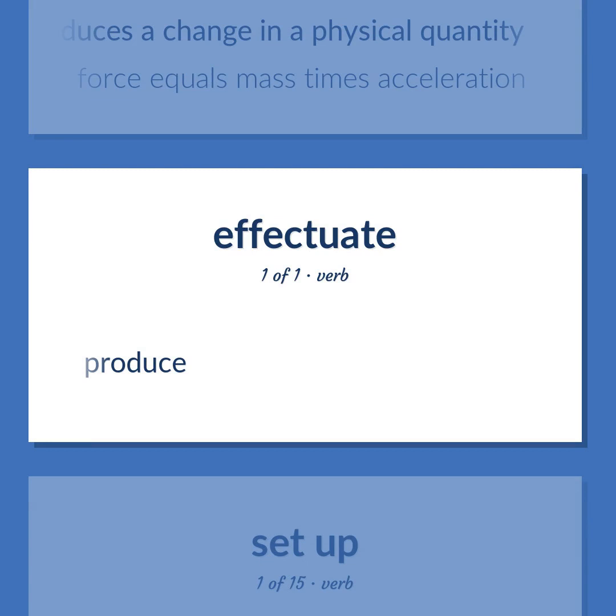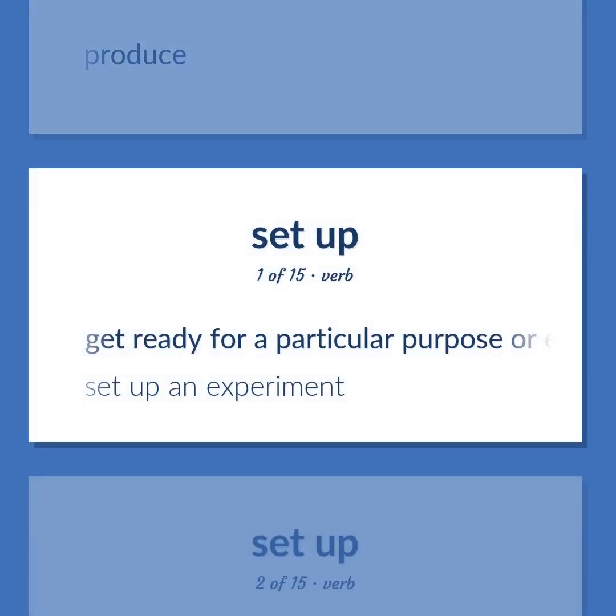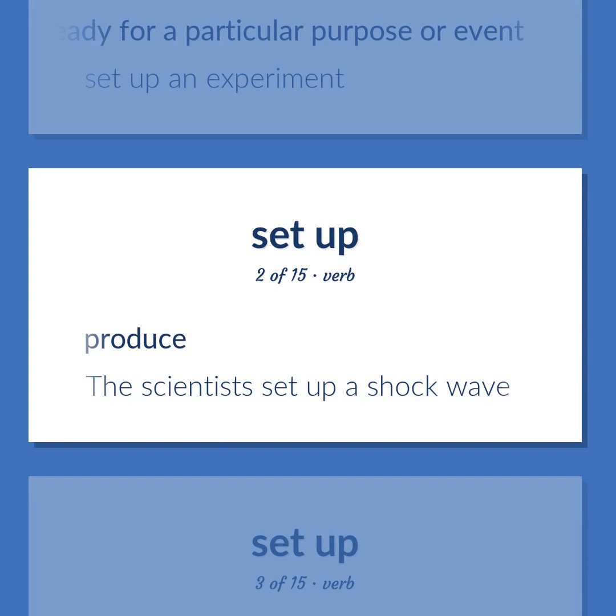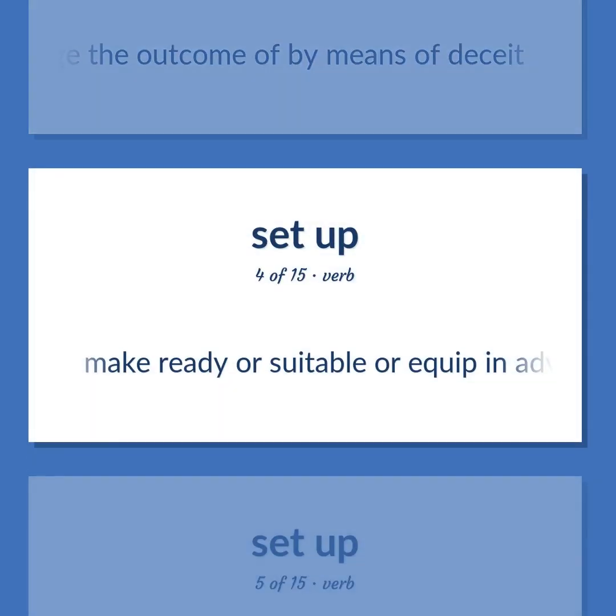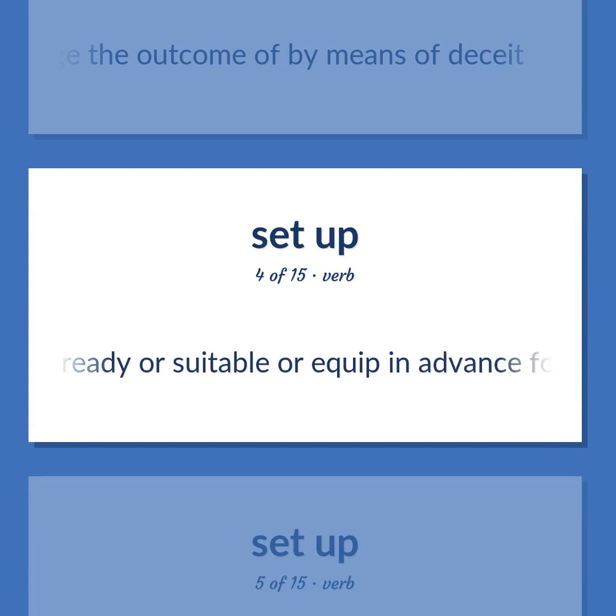Produce. Get ready for a particular purpose or event. Set up an experiment. Produce. The scientists set up a shock wave. Arrange the outcome of by means of deceit. Make ready or suitable or equip in advance for a particular purpose or for some use, event, etc.